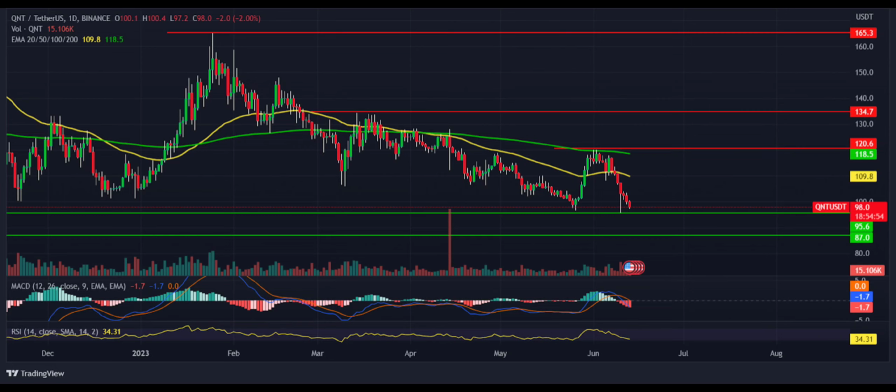Quant price is trading at $98 with an intraday decline of -2.00%. The 24-hour volume to market cap ratio is 0.0139. Will Quant price reverse or decline further? Quant price drops below $100, QNT ready for the next phase of downfall.